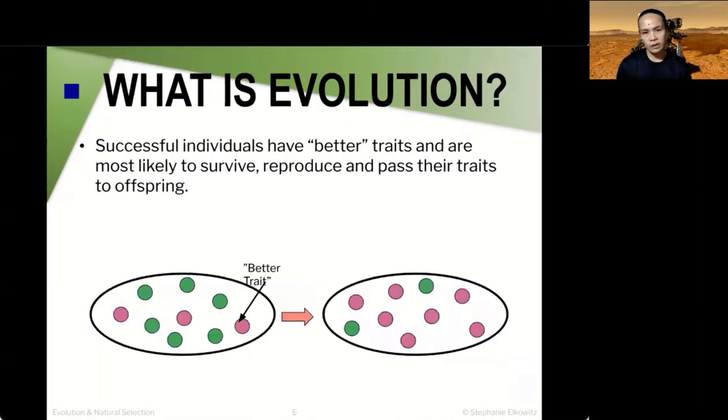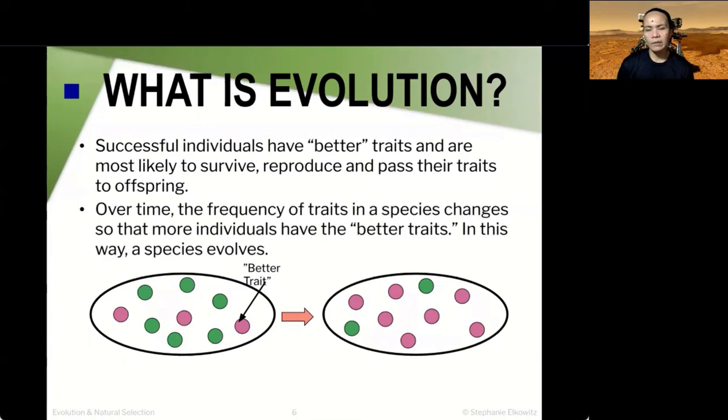Now, successful individuals have better traits and are most likely to survive, reproduce, and pass their traits to their offspring. And over time, the frequency of these better traits in the species changes. So more individuals will have this desirable trait, and eventually the species will evolve into an entirely new species.